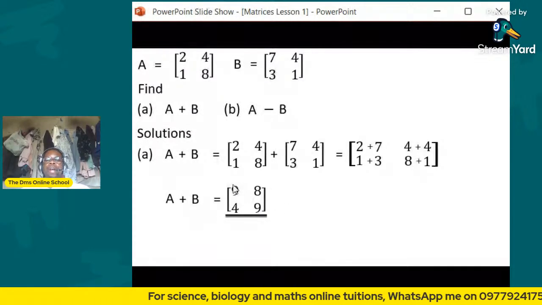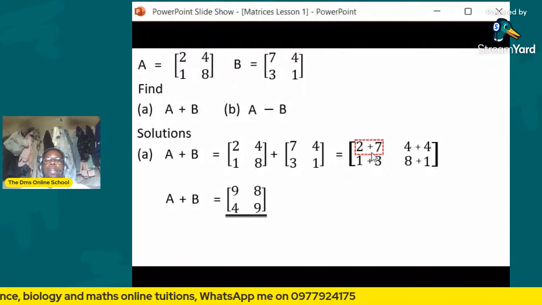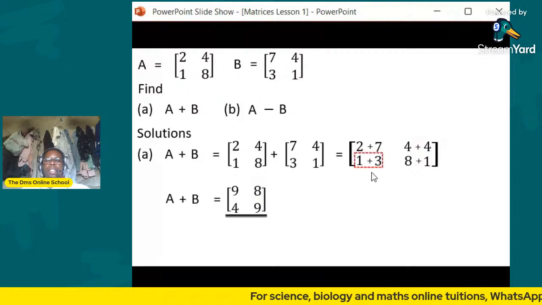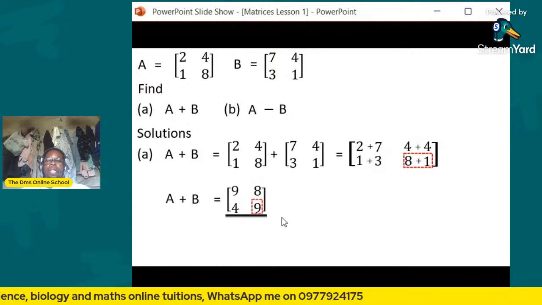Now, how have we found this answer? We have added these 2 plus 7, which gives us 9. We have also added 4 plus 4, which has given us 8. We have also added 1 plus 3, which has given us 4. Then we have also added 8 plus 1, which has given us 9.